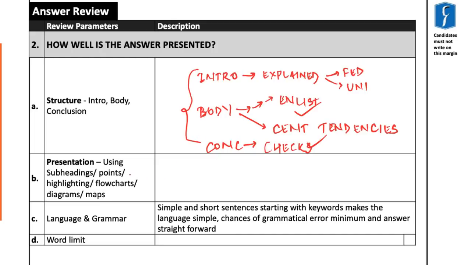Then the presentation of the answer used subheadings, especially the use of table format. Now here you should focus that the table format is utilized and it is most preferable while showing the differences between any two kinds of concepts or ideas. So you should also practice using tabular form in mains answer writing practice. The language of the answer was simple and it was grammatically correct, and the answer was within the word limit of 275 words.